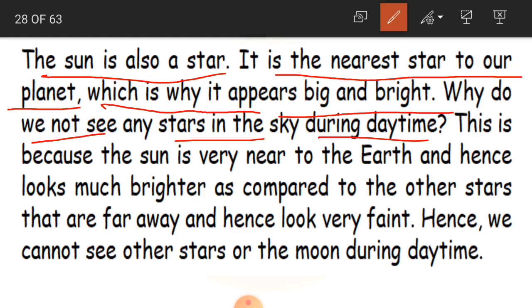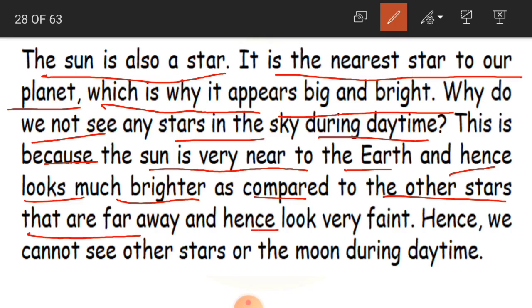The answer is because the sun is very near to the earth and hence looks much brighter as compared to the other stars that are very far away and hence look very faint. The other stars are always there in the sky in the daytime also, but the sun is very near to us and it is very bright in light.